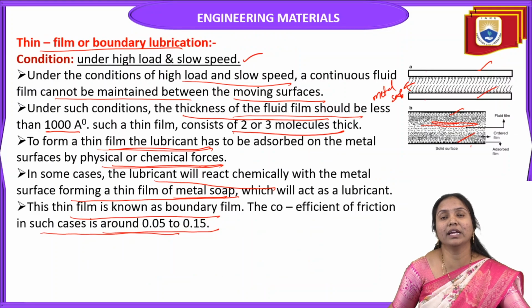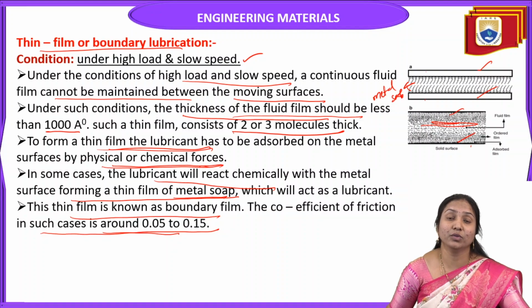Thin film lubrication is also called boundary film lubrication. The condition is high load and slow speed. In this case we cannot maintain a continuous fluid film, and the thickness is below 1000 angstroms.